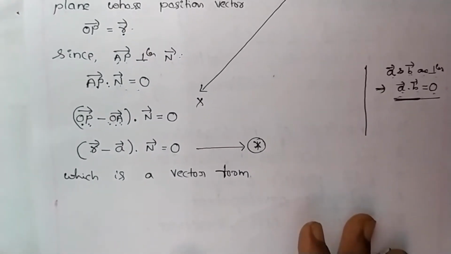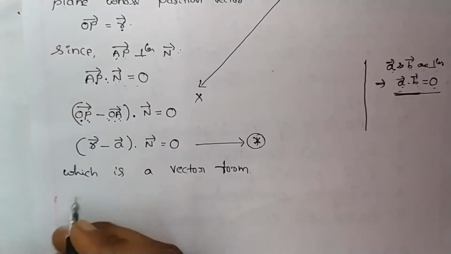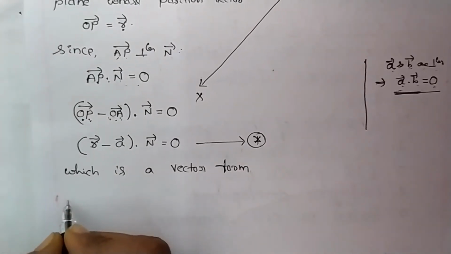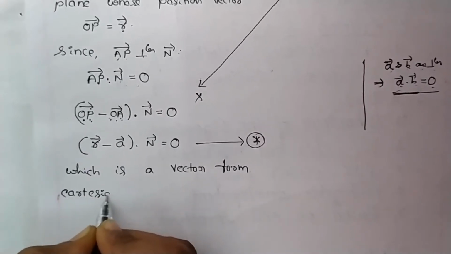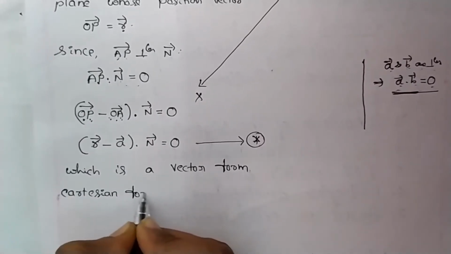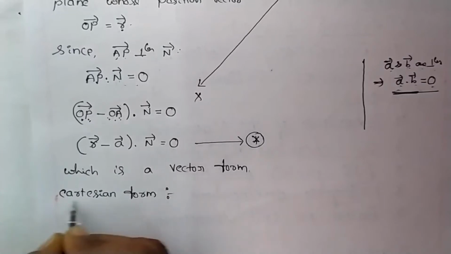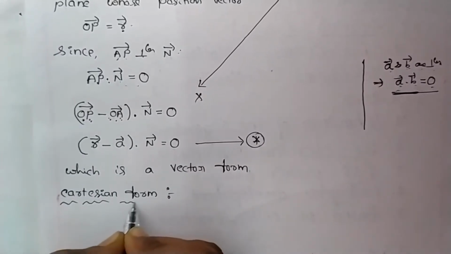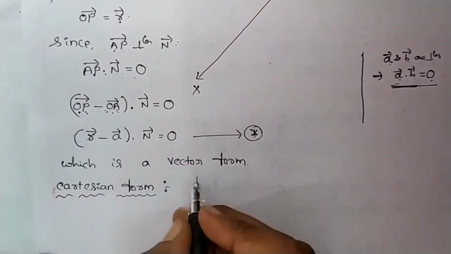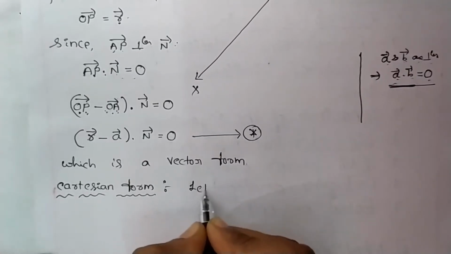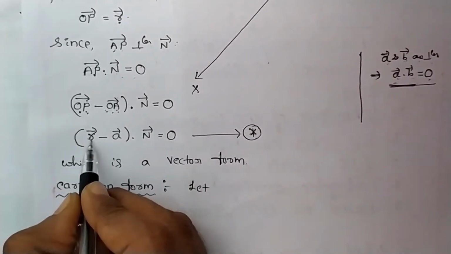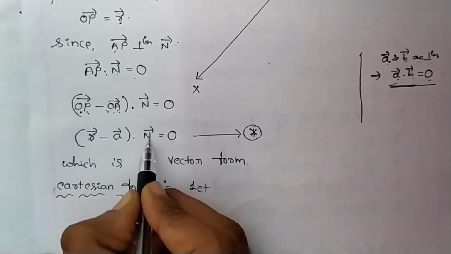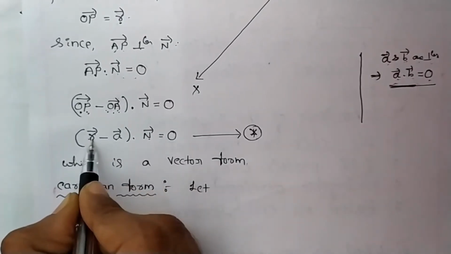Cartesian form is nothing but what? We have to eliminate the vector components. You just see here we have R vector, A vector and N vector. R vector is nothing but